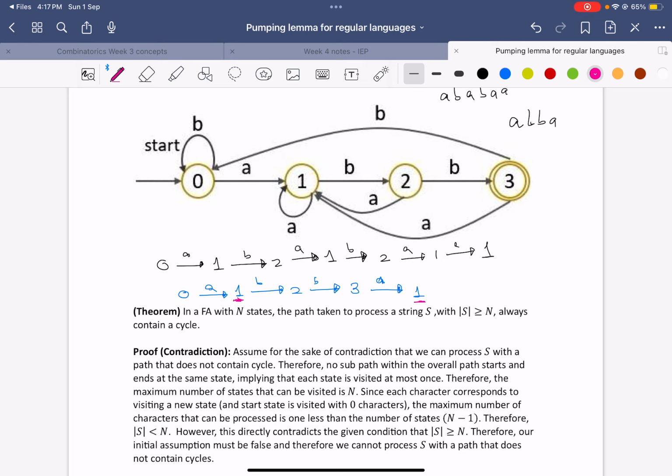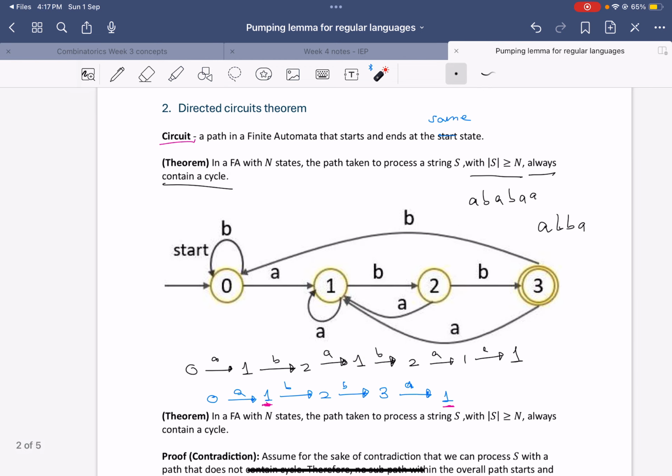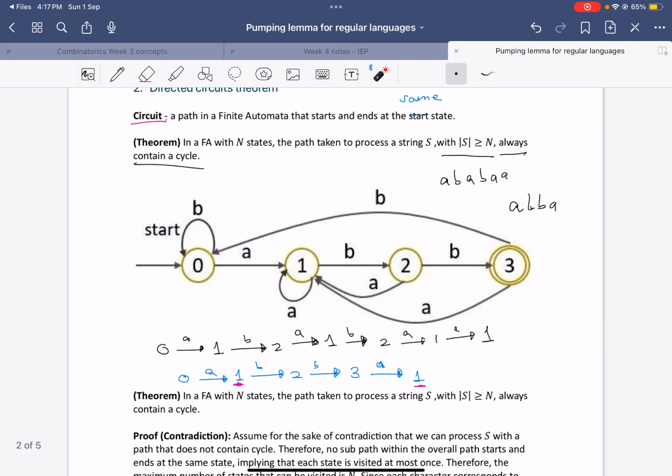So I think there's a key observation I want you to make from this example that will help us in the proof. And that observation is that a cycle occurs whenever a state repeats itself. For example, the cycle appeared as soon as 1 repeated itself for the first time. Same here. The first cycle came about when processing A, B, A, B, A, A, when we came back to 1 for the second time.